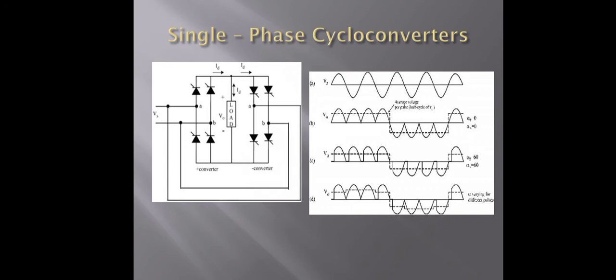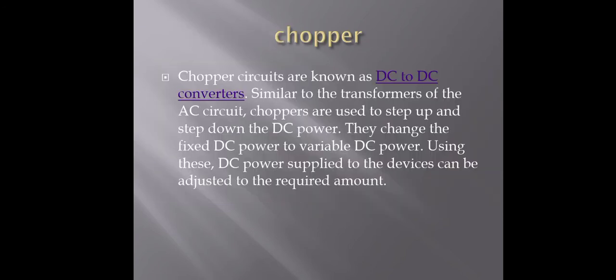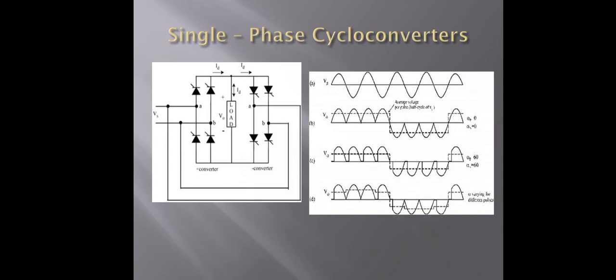As shown in the diagram, this is the equivalent circuit of dual converters. Now the waveforms of the output voltage and the gating signals of the positive and negative converters.